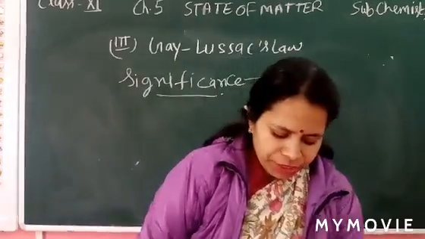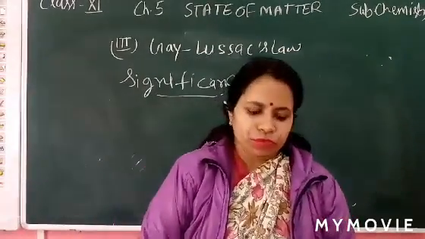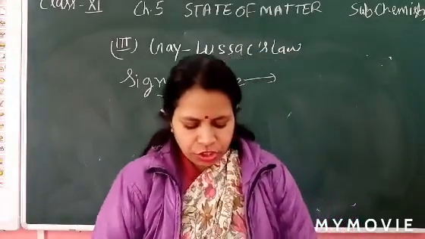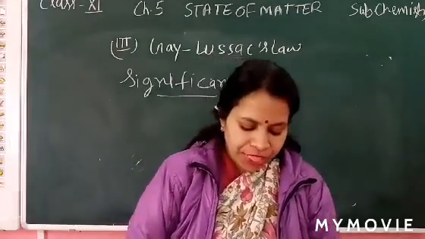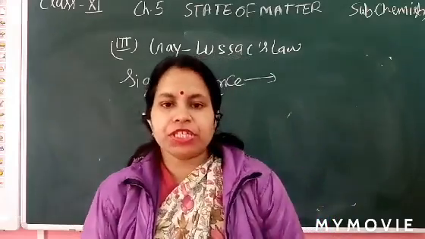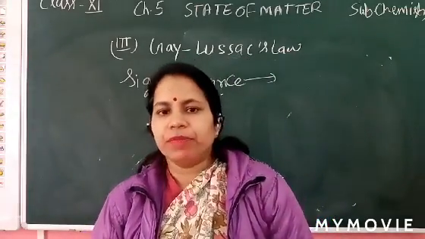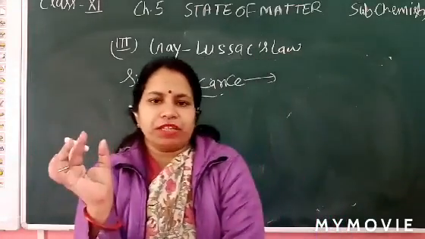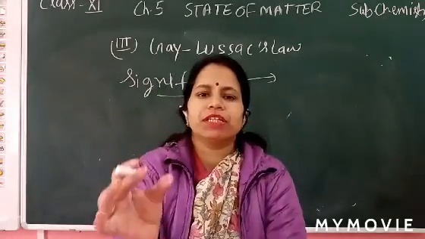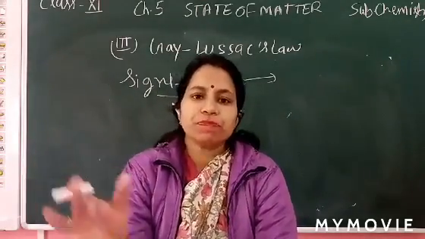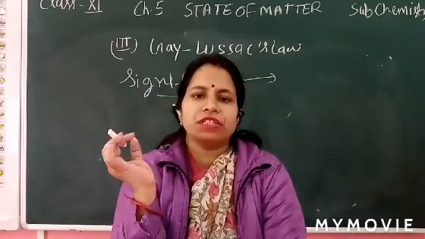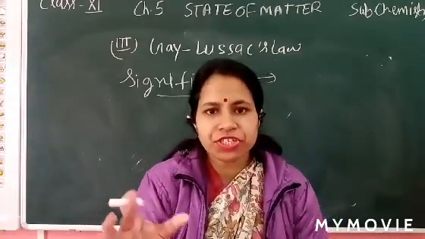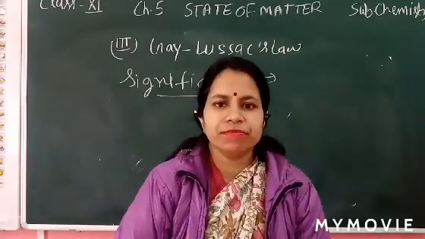Pressure in well-inflated tires of automobiles is almost constant. But on a hot summer day, this increases considerably and the tire may burst if pressure is not adjusted properly. Sometimes in summer tires burst because pressure increases when temperature increases. If we adjust the pressure, then it can't burst.